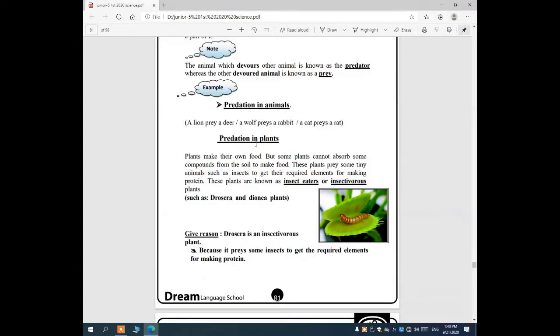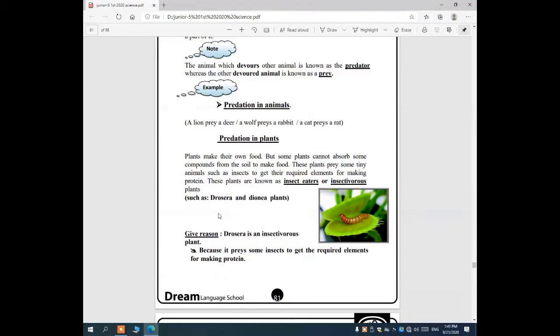And we have predation in plants. We have some plants that eat some animals to take proteins. We said before that plants make their food by photosynthesis process, and some plants can't take proteins from the soil, so they make proteins from the animals they prey on.